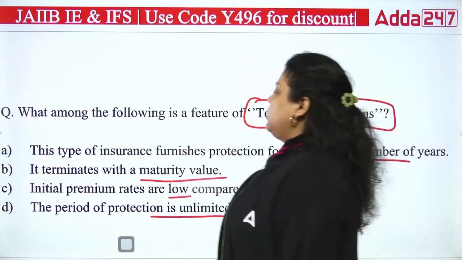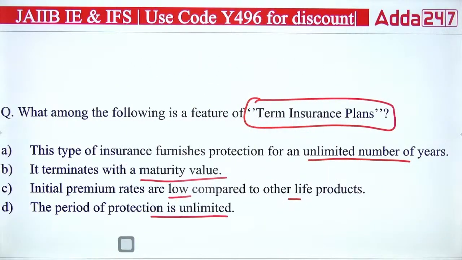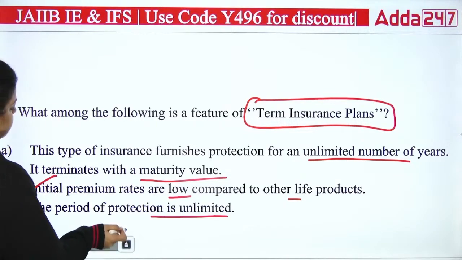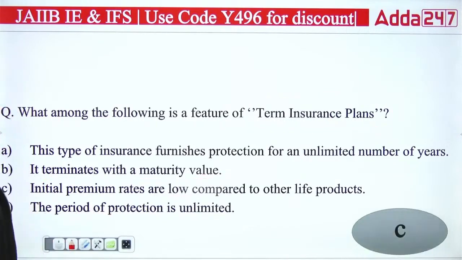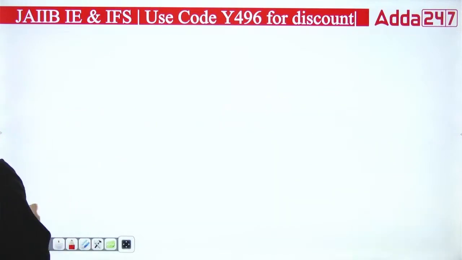Okay, so what among the following are the features of a term insurance plan? It is that initial premium rates are low compared to the other life products. So the right answer is C here for the term insurance plan. Now next we have here,